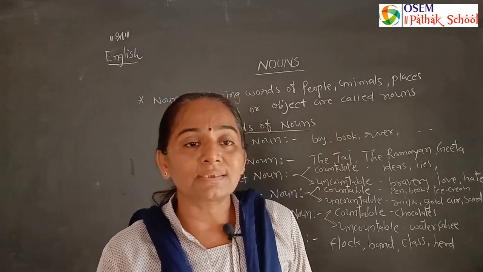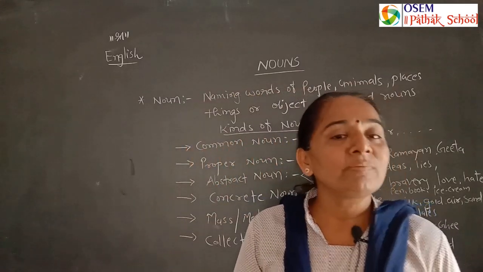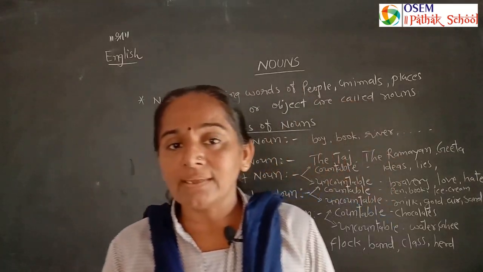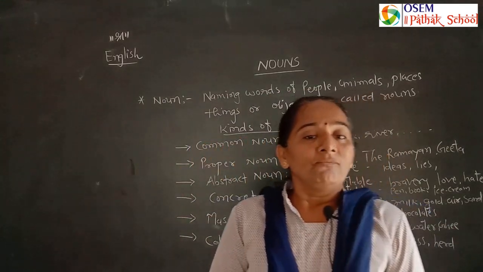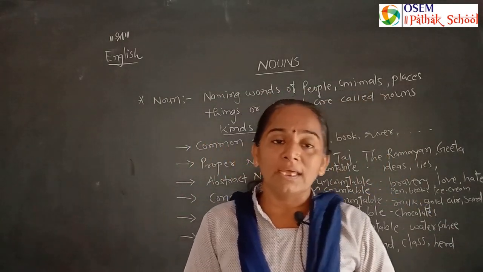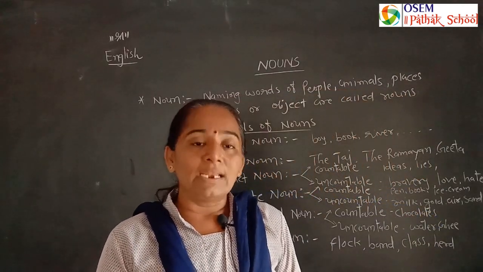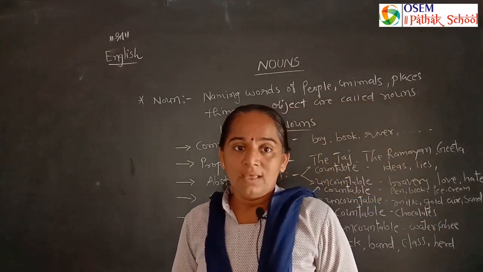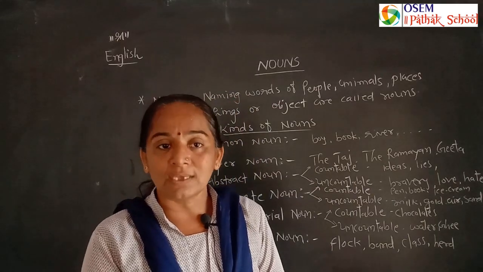Let's understand about nouns. There are 6 kinds of noun. Noun means naming words. Naming words of a person, place, things or object is called a noun. If we can't give a name, it will cause a misunderstanding. So let's learn about noun. There are 6 parts of the noun, or we can say types of noun, kinds of noun.